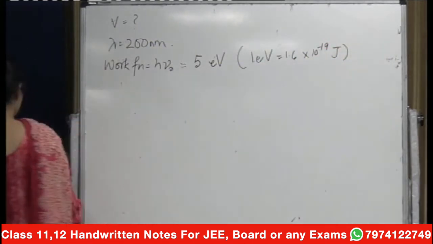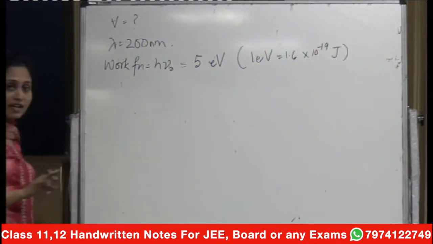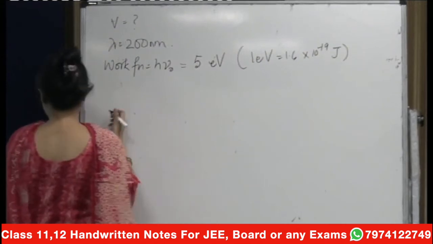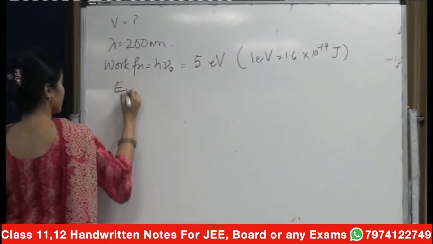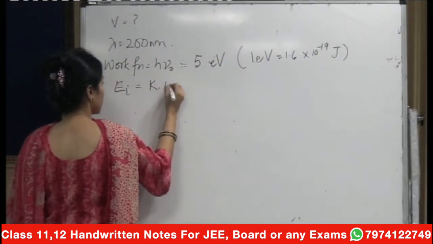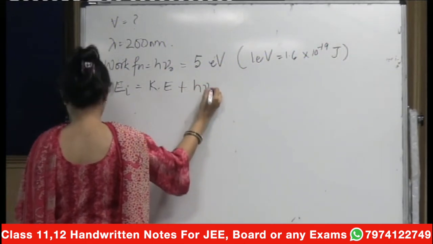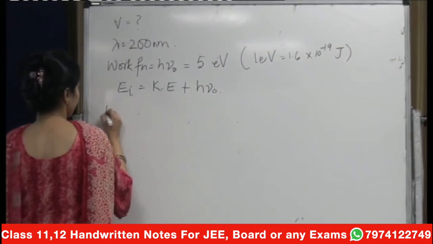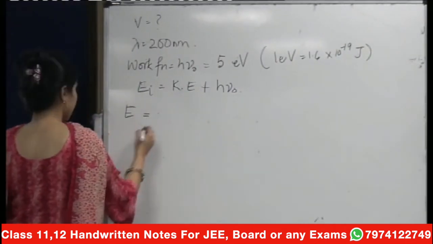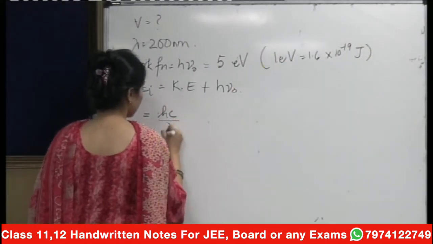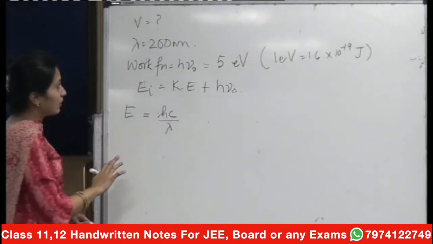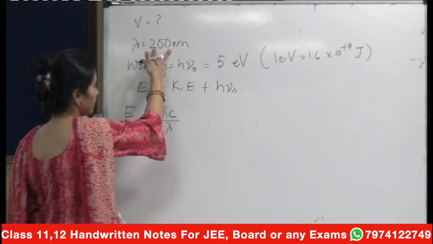Okay, you have to solve this question. So now using Einstein's photoelectric effect, here we have that total energy will be equal to kinetic energy plus the work function, right? Now what is your total energy? The total energy is equal to hc by lambda, that's h nu. We are given lambda, that is why I am taking lambda. The lambda is given as 200 nanometers.